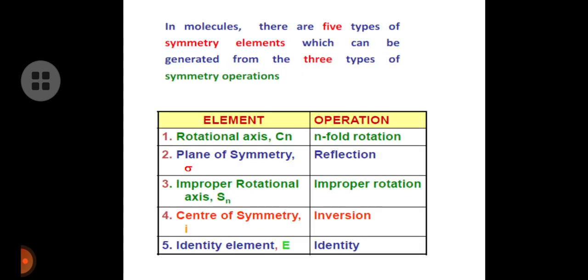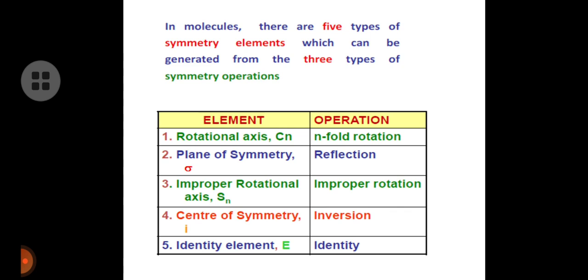In a molecule there are five types of symmetry elements which can be generated from the three types of symmetry operations. Here are the elements and symmetry operations. Which operation will generate which element? Let us see. An n-fold rotation will give the rotational axis, denoted by Cn, where n is the number of degrees of rotation, and the reflection operation will give sigma, that is, a plane of symmetry.